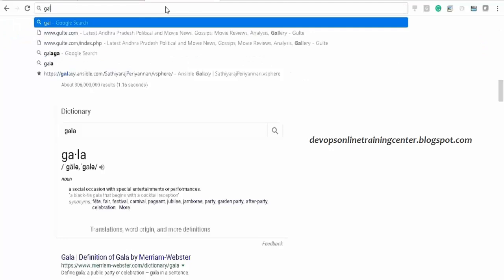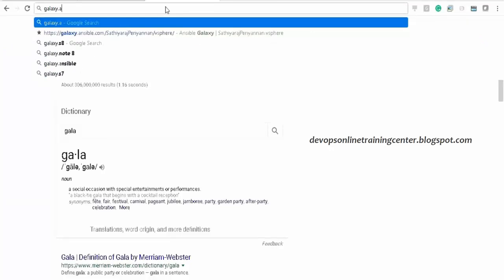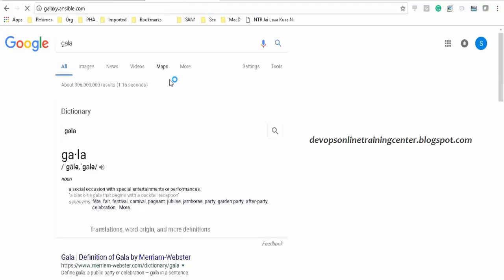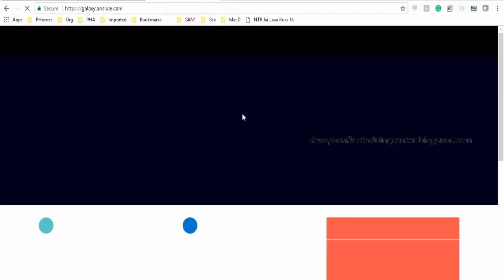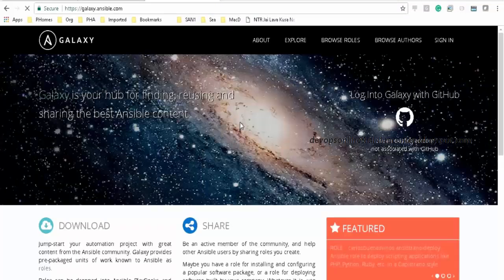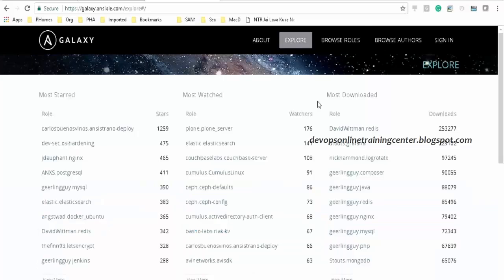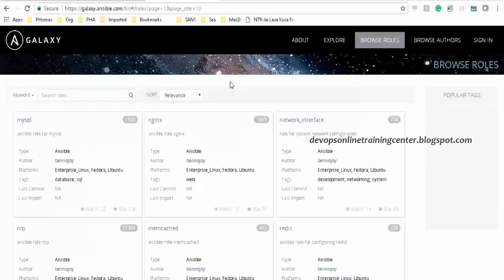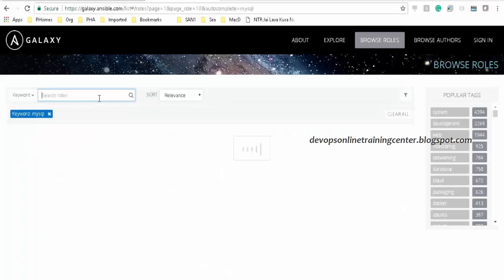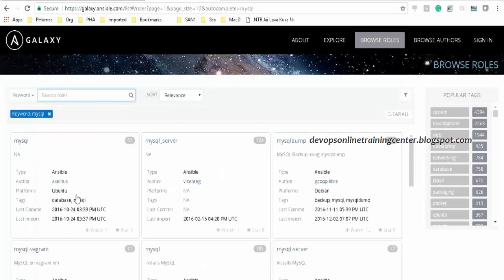One minute, galaxy.ansible.com. So this is the repository. You can just go here, explore, and you can search for the roles, browse roles, and search for any role, for example MySQL. So these are all the roles. How to download the role, which role is specific to which operating system, and what are the things we need to check, that we'll see.